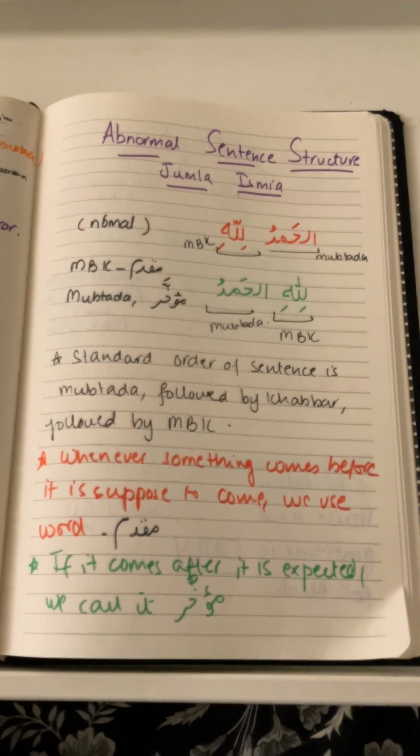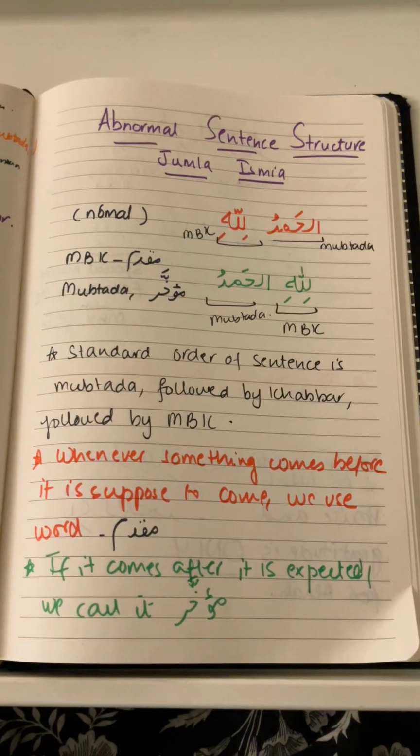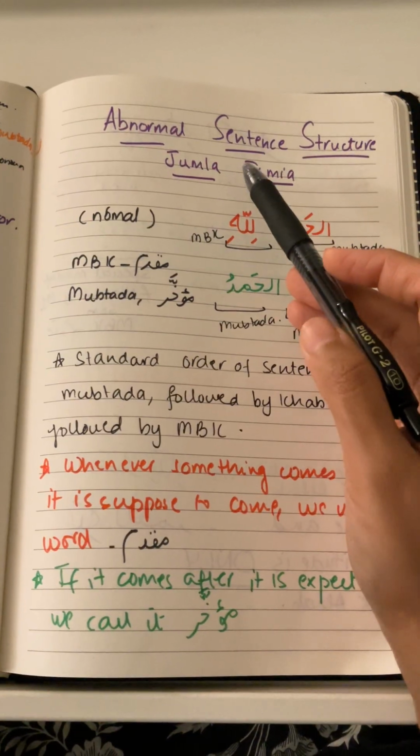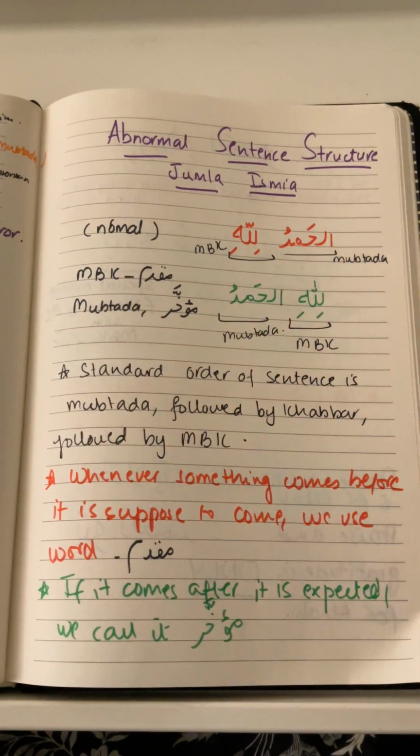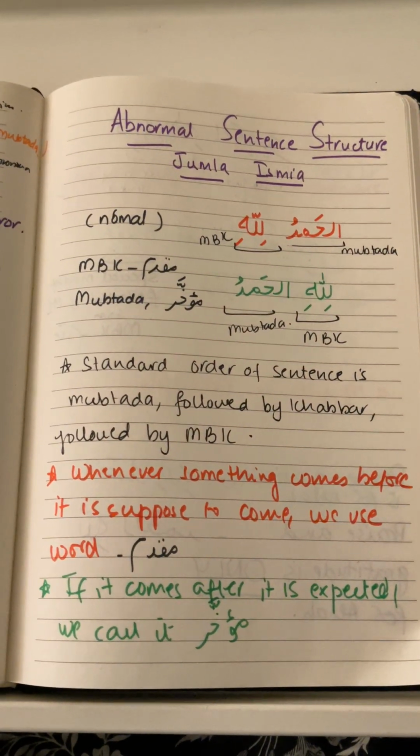Assalamu alaikum warahmatullah. So in the Arabic lesson today we are going to continue with the Jumla Ismia, and today we're going to study the abnormal sentence structure, and it's a very interesting topic to study.